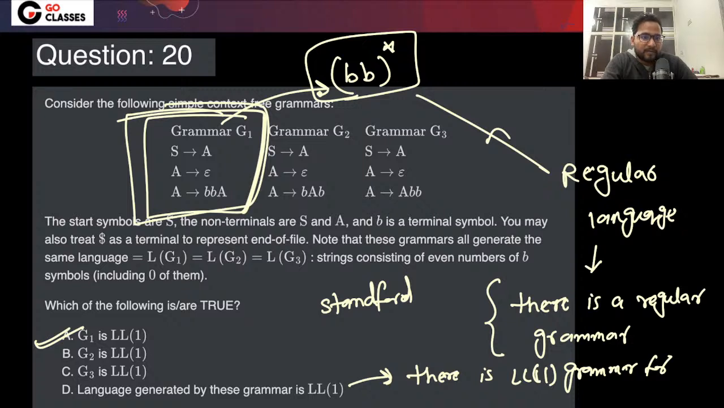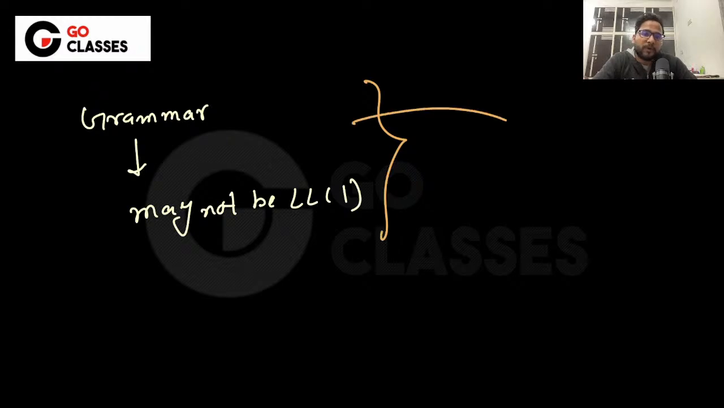Someone is asking whether LL1 grammar should be unambiguous. They are asking about the language. Again and again, they are asking about the language. See how to check whether this language is LL1 or not. You have some grammar which may not be LL1. That is fine. The grammar may not be LL1, but what if you have the corresponding language here.